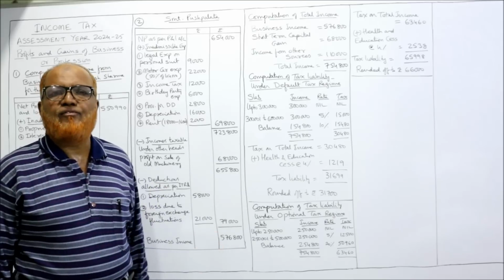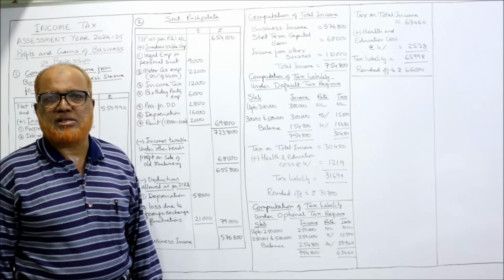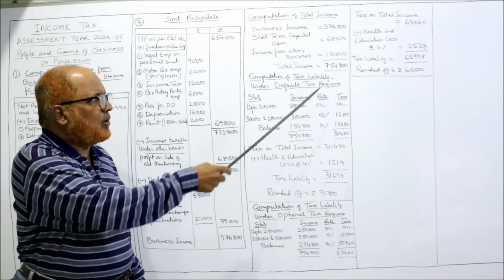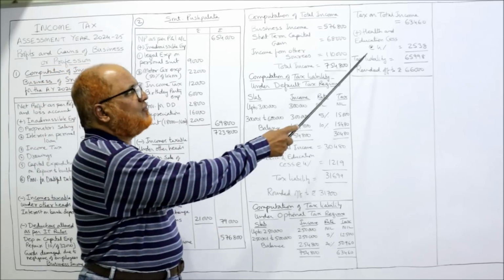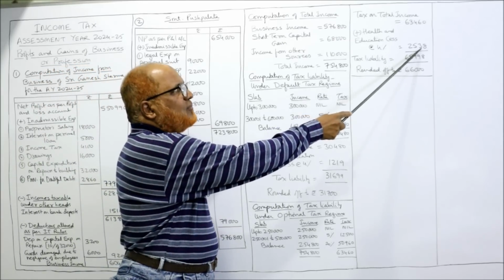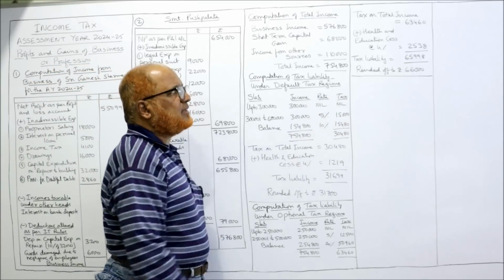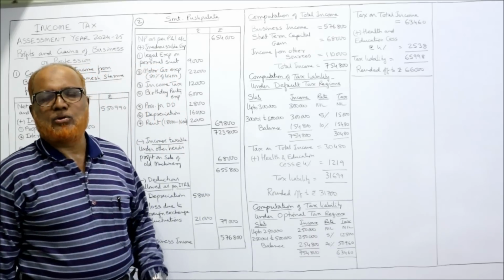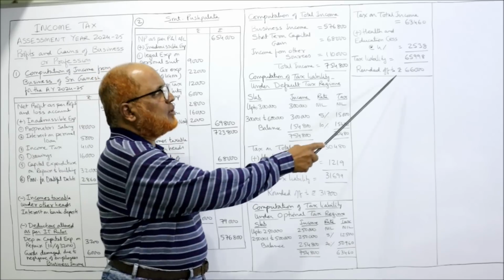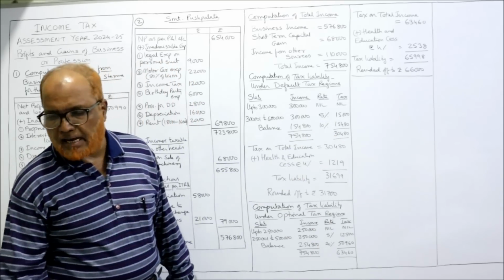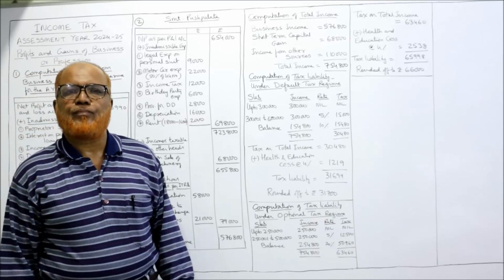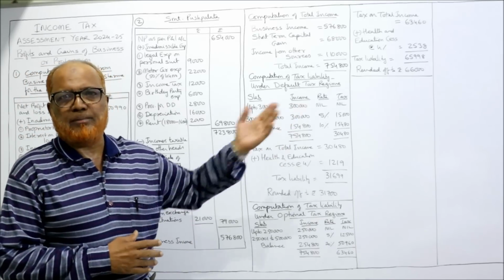To this add 4% health and education cess. It is the same whether default scheme or optional scheme. Both we will have to add 4%. So 2,538. Add up, 65,998. Rounded off to the nearest 10, 66,000 is the tax liability according to the optional scheme, old scheme.